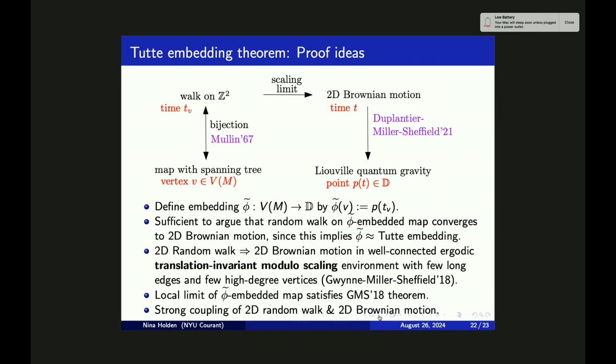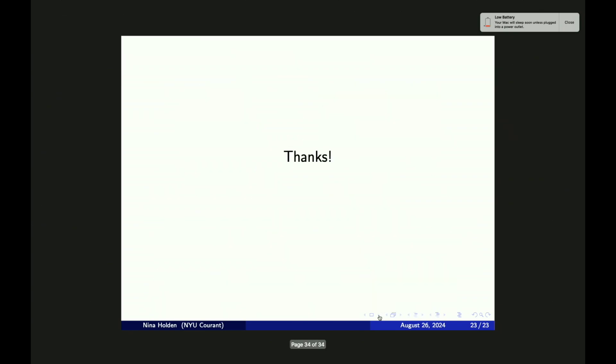So we are given some random time for the 2D Brownian motion and the random walk, and we need to take a local limit at this random time. The issue is that this random time has a very complicated law, and it's coupled together with the 2D Brownian motion in a complicated way, which makes it very hard to prove that this local limit even exists. But it is possible to argue that it does exist, and one can also argue that it satisfies these other criteria of the invariance principle. And one key tool which is being used in the proof is a strong coupling of 2D random walk and 2D Brownian motion. Okay, thanks.